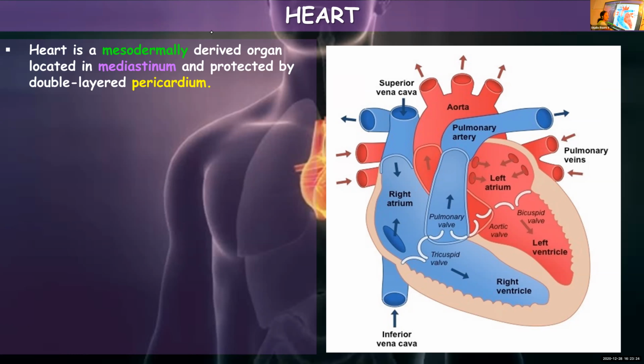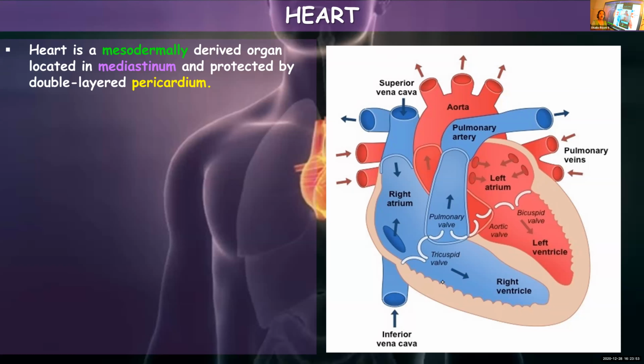Triploblastic animals means all the organs, the different parts, are formed from 3 layers: ectoderm, the outermost layer; mesoderm, the middle layer; and endoderm, the innermost layer. It is from these 3 layers of cells that the different organs are formed. Such animals are triploblastic animals.